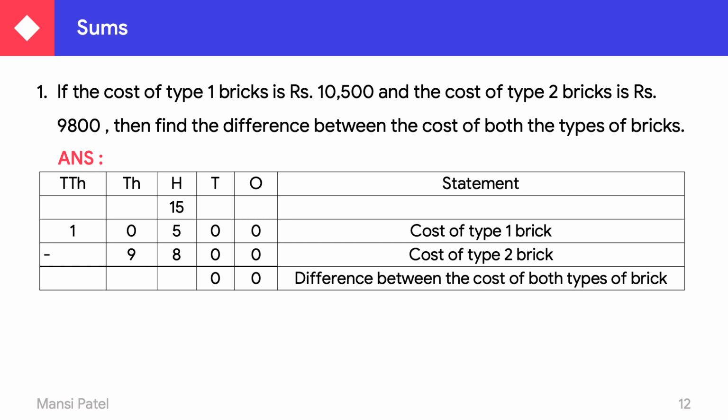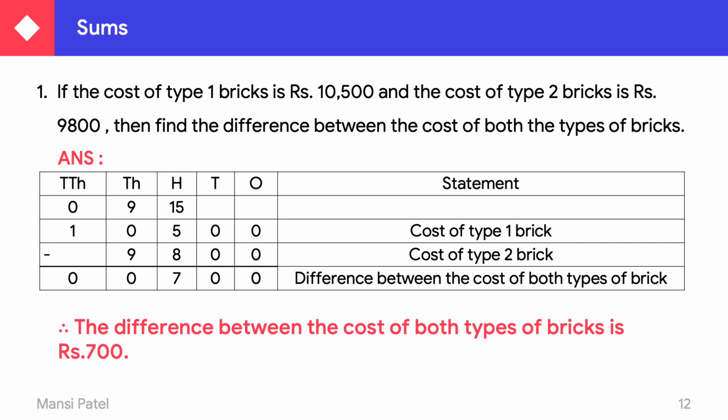Then 0 has nothing, so we write down here 9. And from 1, it's a 0. So 15 minus 8, it's a 7. 9 minus 1, 9 minus 9, it's a 0. And 0 minus 0, 0. So we can say that the difference between the cost of both types of brick is rupees 700.